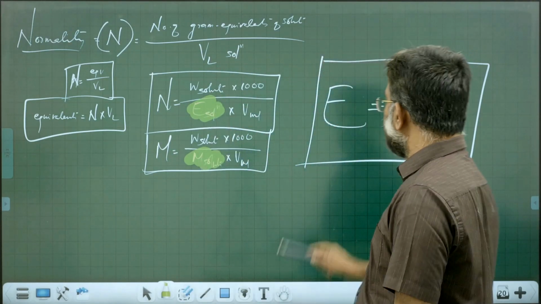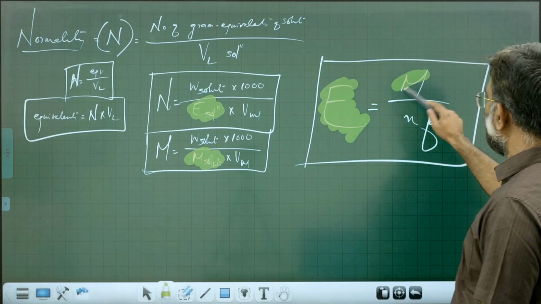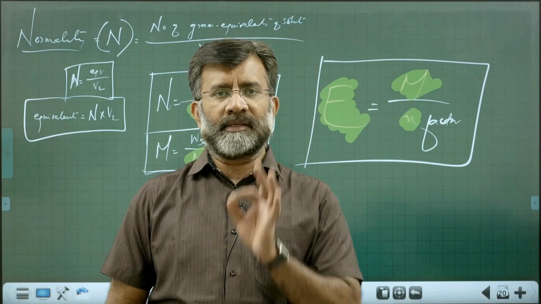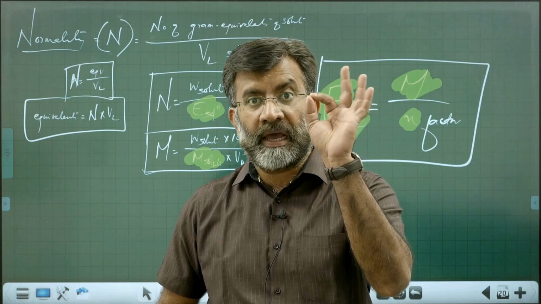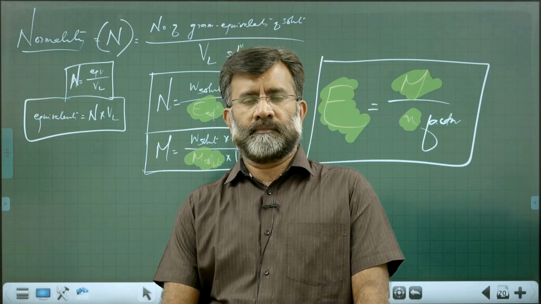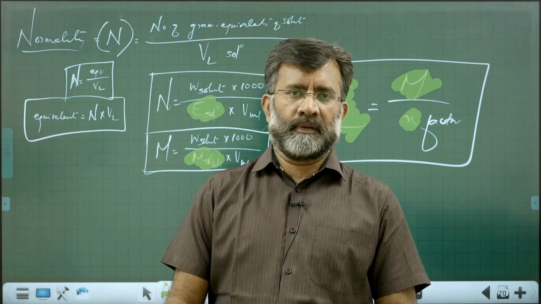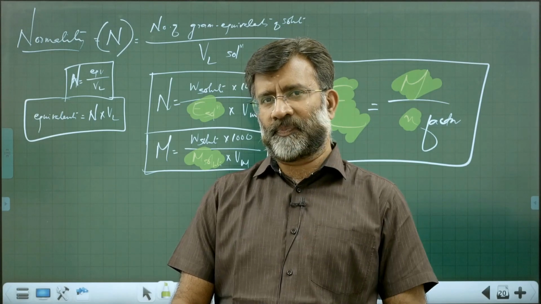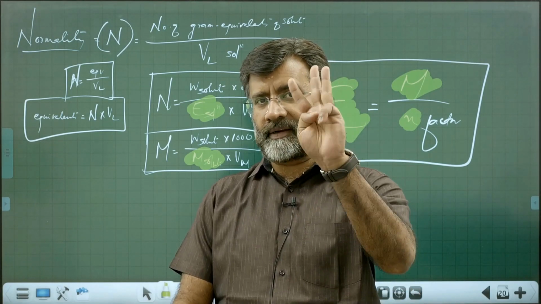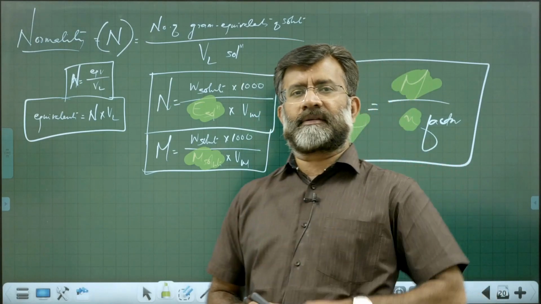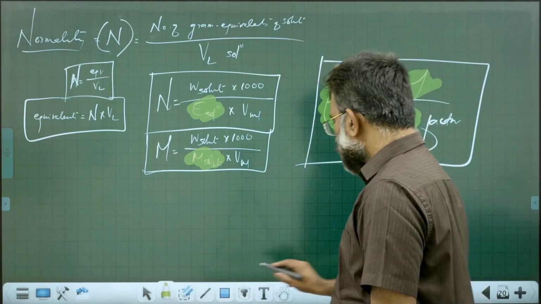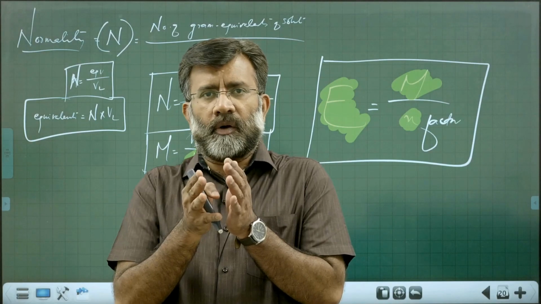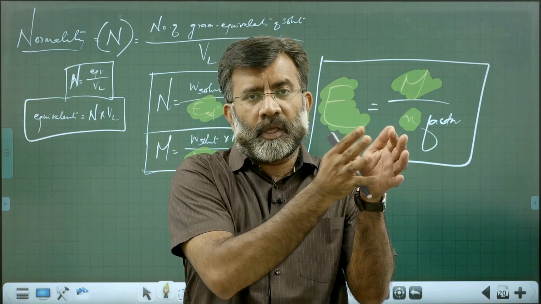What is equivalent mass? Equivalent mass of a material is equal to molar mass divided by n factor. What is n factor? For elements, n factor is valency. Sodium monovalent, potassium monovalent, calcium divalent, n factor is 2. Aluminium trivalent, n factor is 3. So for elements, n factor is valency. For compounds, n factor is the total charge of either the cationic part or the anionic part.